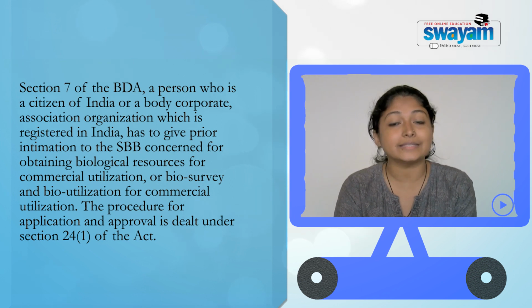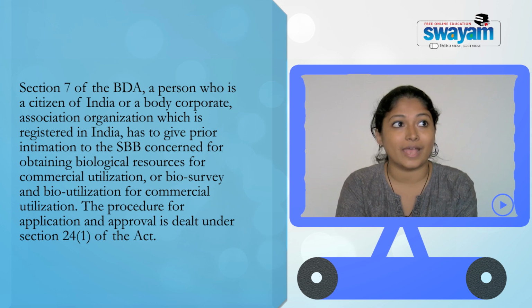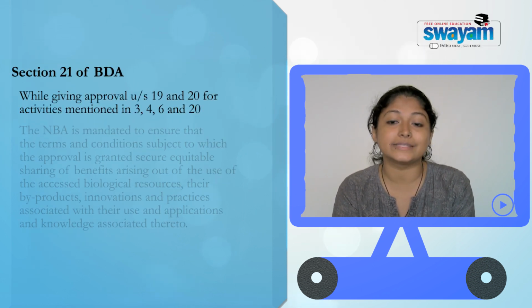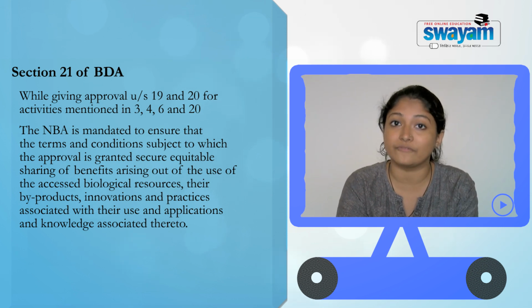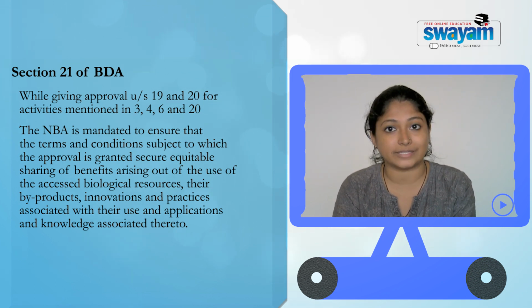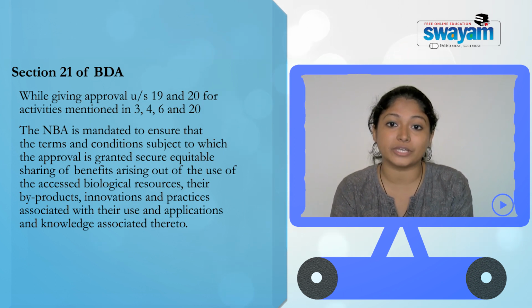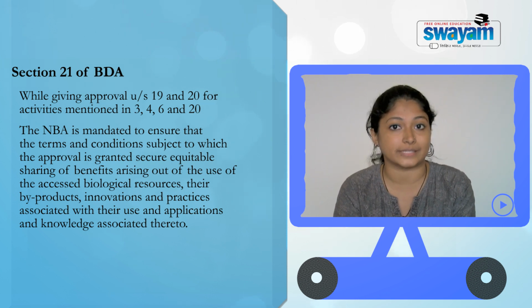That is discussed in sections 19, 20 and 21, and benefit sharing is given in section 21, which is a mandate of the National Biodiversity Authority. Benefit sharing is already defined in the Biological Diversity Act, and it is determined by the National Biodiversity Authority under section 21.